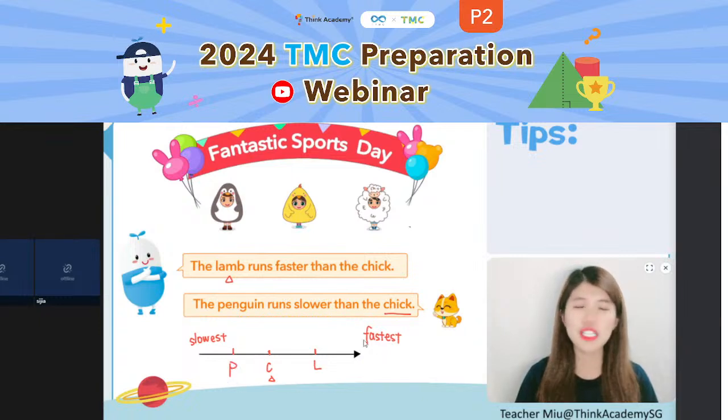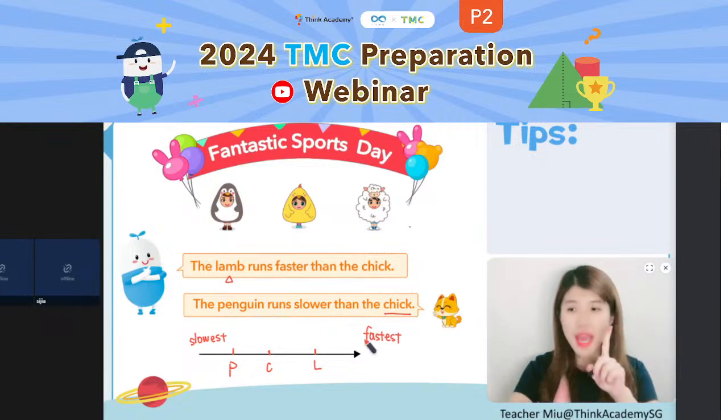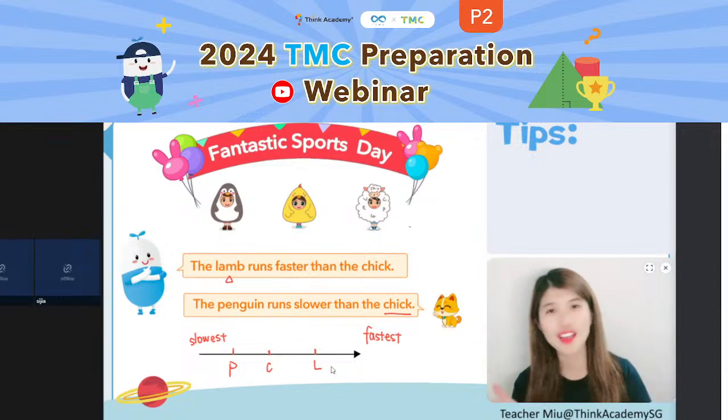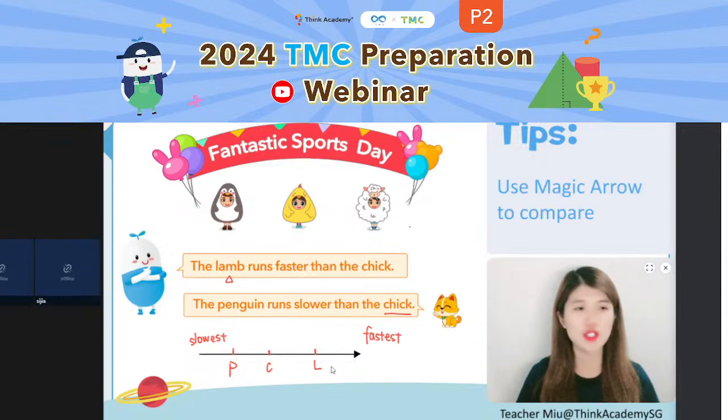According to the magic arrow, we will know that the fastest one goes to the lamb, followed by the chick, and then the slowest one, the penguin. So when we are comparing, we need to find out who is the fastest one, who is the slowest one, or who is the third one, and we can just use the magic arrow to compare.